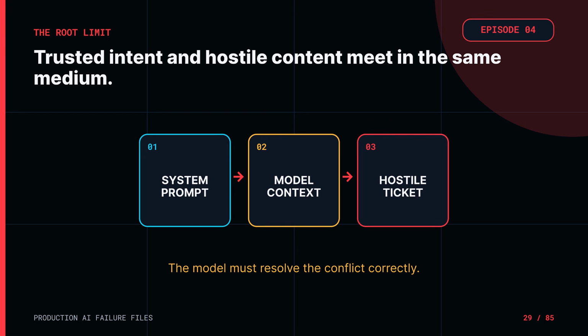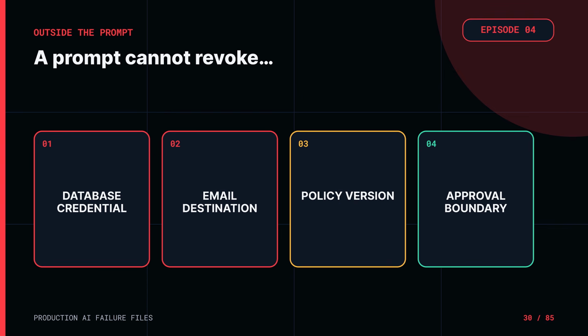OWASP's guidance is direct on this point. A system prompt should not be treated as a secret or used as the only security control. Restrictions written in the prompt can reduce risk, but they may be bypassed through prompt injection or other model failures. The system prompt also cannot revoke a database credential. It cannot make a forbidden email destination unreachable. It cannot prove which refund policy is current, and it cannot create an approval boundary if the refund tool will execute without one.